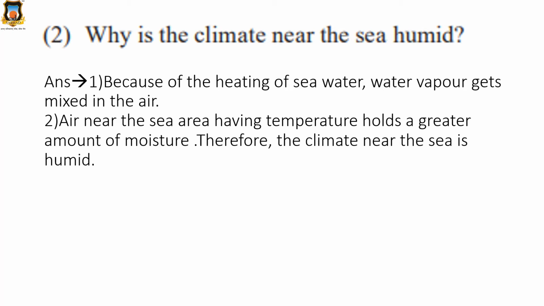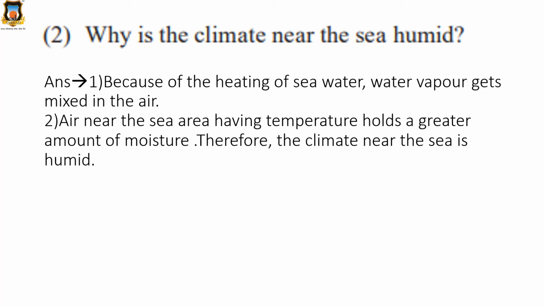Why is the climate near the sea humid? Basically, if you ask the people living in Mumbai how the climate is, they say it is humid. So, why is it humid near the sea? What is the reason?